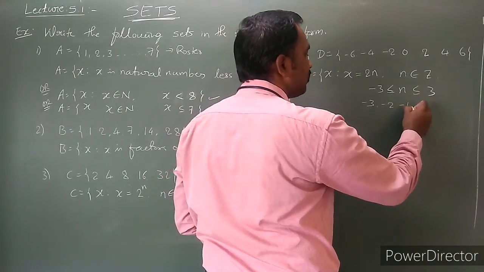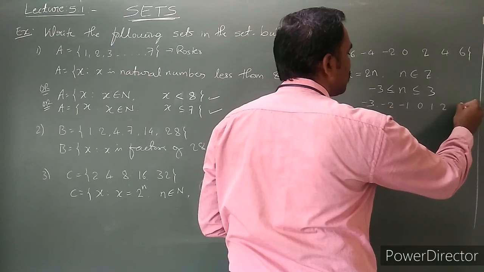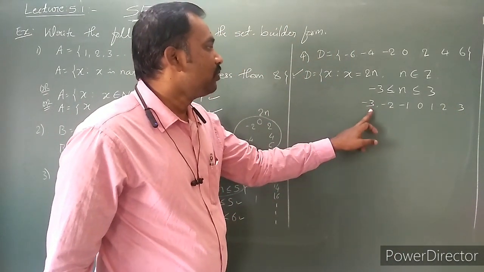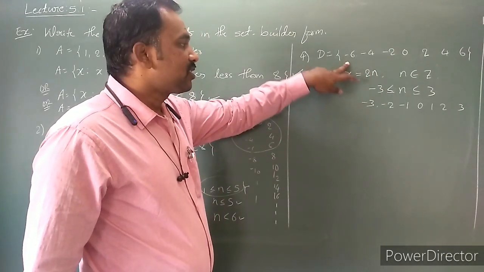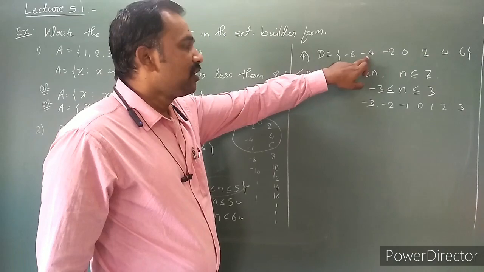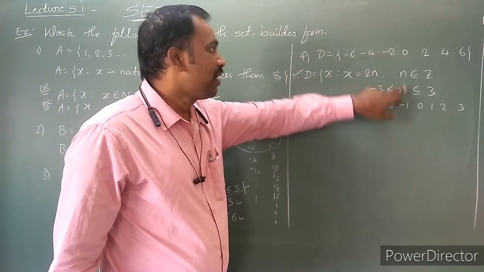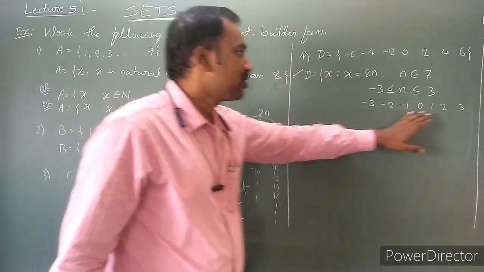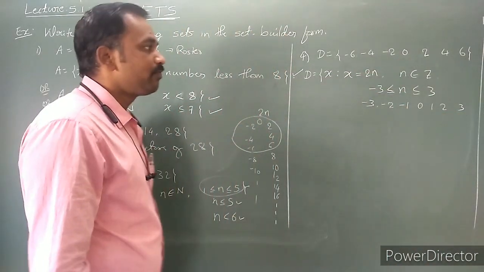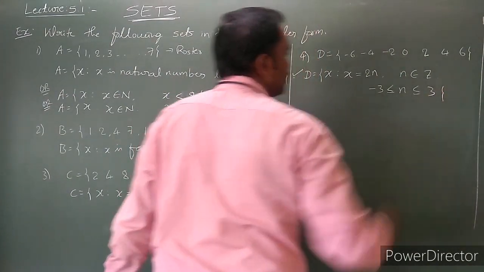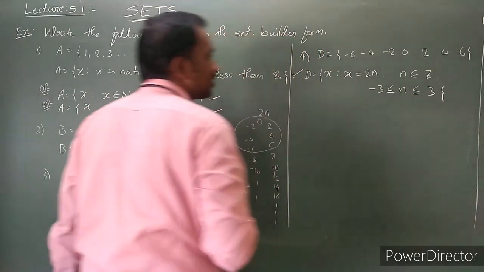Minus 3 to plus 3 is nothing but the integers minus 3, minus 2, minus 1, 0, 1, 2, 3. Check it: keep on replacing the n value. Minus 3 will give minus 6, replace n value as minus 2 here, minus 4, replace n value minus 1, minus 2. If you replace n value with 0, you will get 0. Similarly, the positive values. Okay, so this is the set. I just stop; I don't have space, so I just wrote it here.